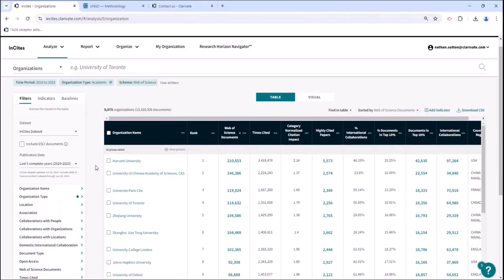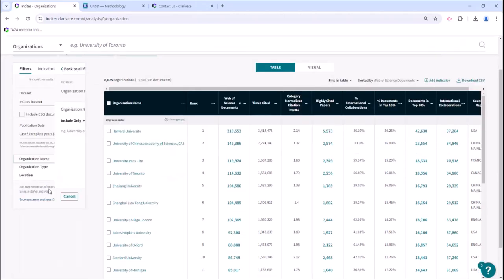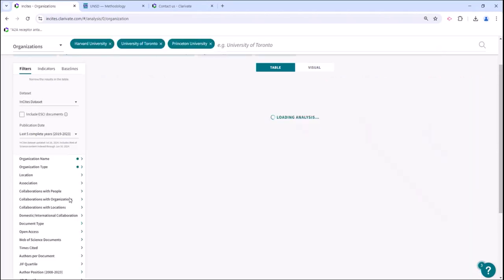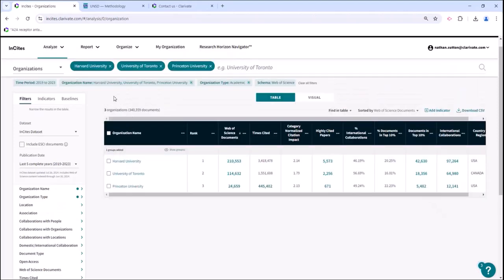If you'd like to just look at yourself and some peer or aspirational institutions, then I would suggest using the organization name filter on the left-hand side. So here I'm going organization name. You can add yourself and others. I'll just add a few here, University of Toronto. I'll add Harvard University. I'll add Princeton. Okay, so I've chosen a few. I'm going to hit update results. And now I'm just looking at these 3 if I just want to compare these 3 organizations, for instance.